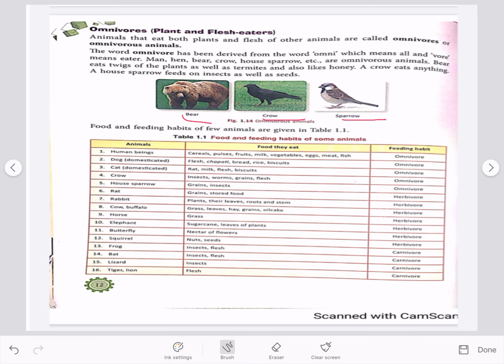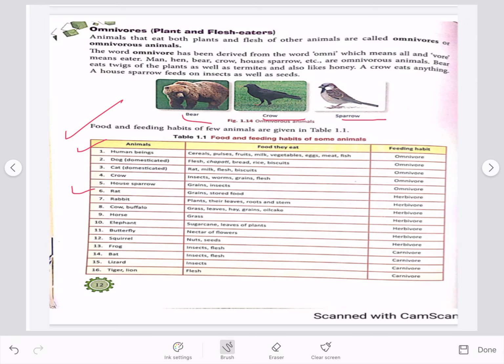In the last, we have a table in which you can see different animals and the food they eat. And according to the food habits, they are put in different categories of omnivore, herbivore, or carnivore. Like human beings, the main food that human beings eat are cereals, pulses, fruits, milk, vegetable, eggs, meat, fish, etc. And these come under omnivore according to their food habits.